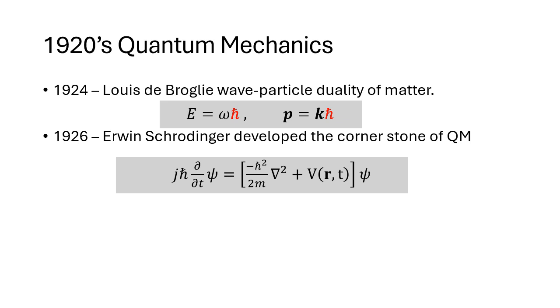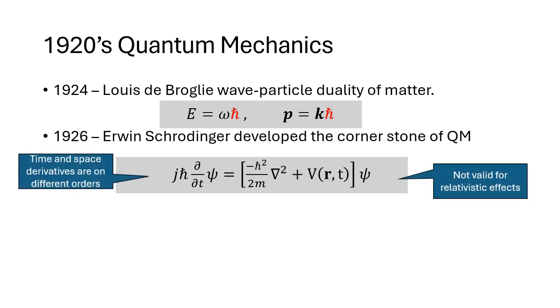However, discrepancies with experimental data led to the addition of extensions such as Pauli matrices to account for electron spin. Additionally, it became evident that the Schrödinger equation was incompatible with Einstein's theory of special relativity due to its differing treatment of time and space derivatives, first order for time and second order for space.